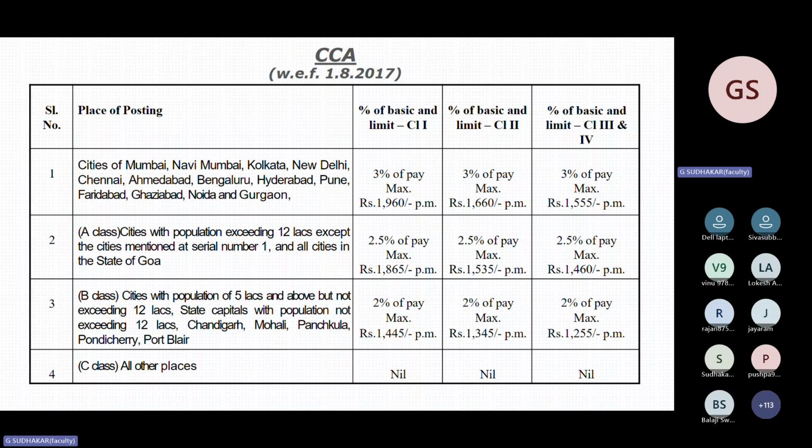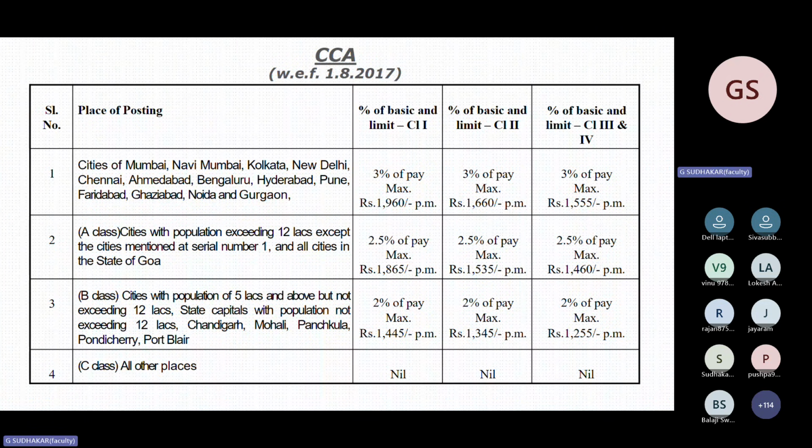B class centers are there. That is 5 lakhs to 12 lakhs. That category is for CCA, and state capitals with population not exceeding 12 lakhs: Chandigarh, Mohali and Panchkula, Pondicherry and Port Blair. In the year 2016 or 17, I don't remember the exact year, for the city of Port Blair, the percentage applicable of CCA is as follows. Question asked for scale 1 to 2. The percentage is only 2%. That is, Port Blair will attract 2% of CCA.